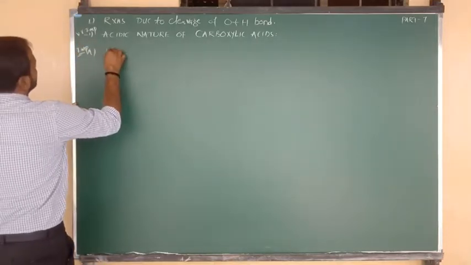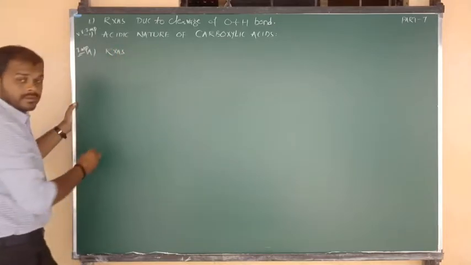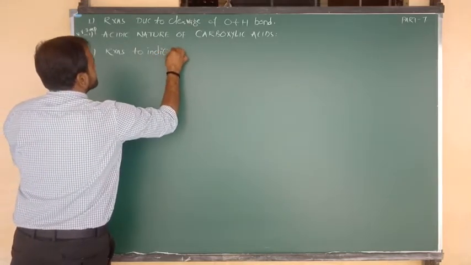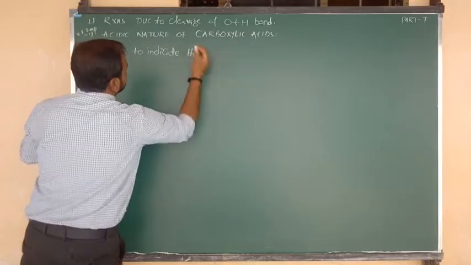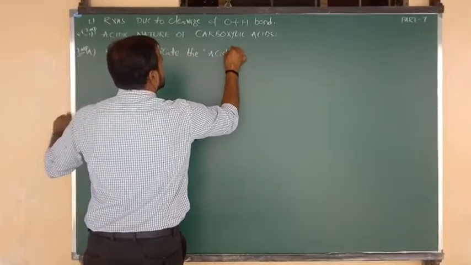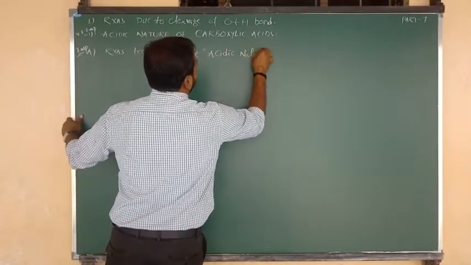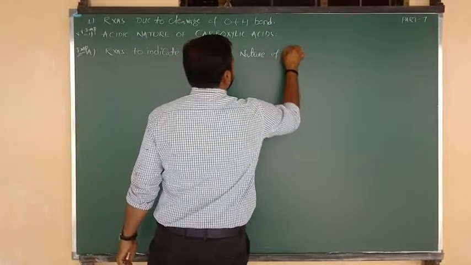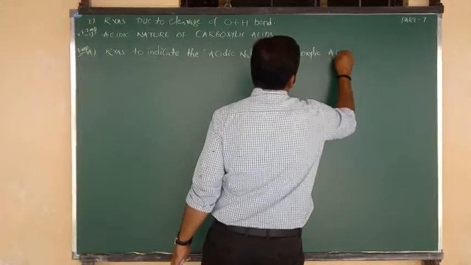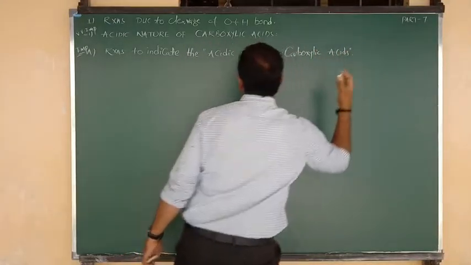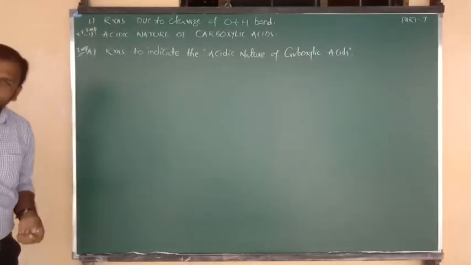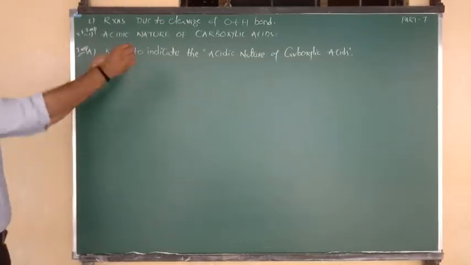That is the reactions to indicate the acidic nature of carboxylic acids. This is a statement I am going to explain by giving certain chemical reactions, one by one.